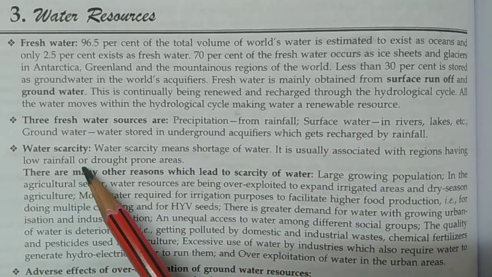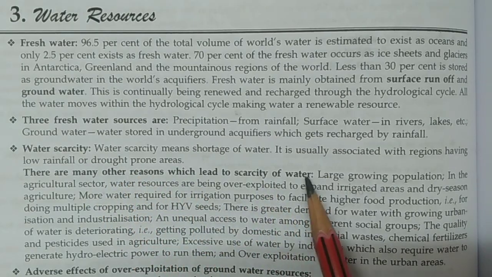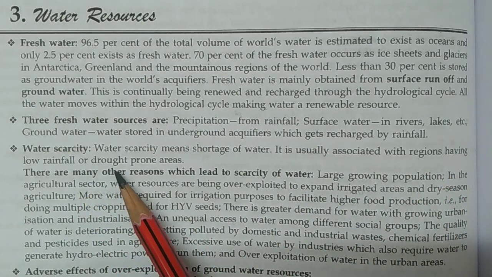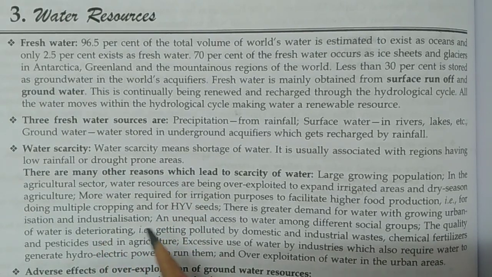Now water scarcity. So what is water scarcity? Water scarcity means shortage of water. It is usually associated with regions having low rainfall or drought prone areas. There are many other reasons which lead to scarcity of water. Large growing population. In the agriculture sector, water resources are being overexploited to expand irrigated areas and dry season agriculture.